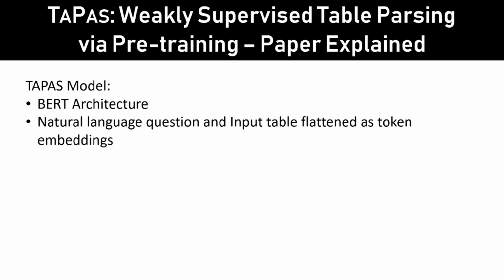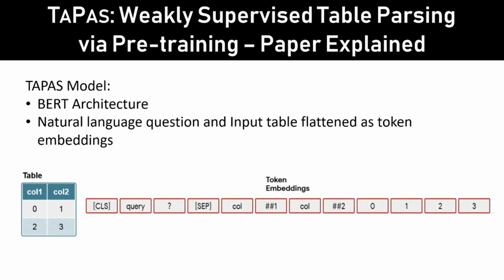And then it converts the natural language question and also the input table into token embeddings, which are flattened into one single layer. Let's take one representational table which has only two columns, column 1 and column 2, and cells as 0, 1, 2, 3. So now let's see how it gets converted into one flattened layer.